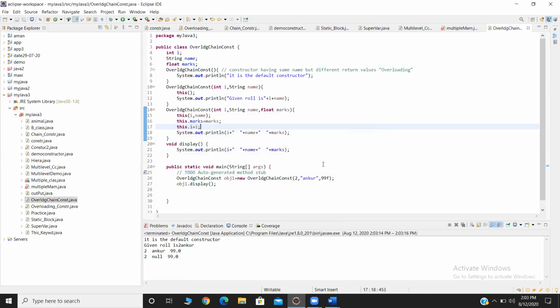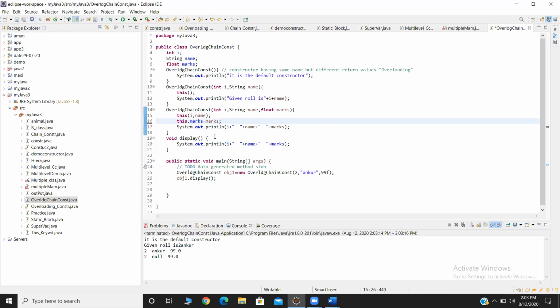Give for name also. Yeah, but I have a question: why is it not showing null? Because you have not passed any parameter. You have given this only for marks. If you remove this.marks equals marks, it will also show null. Okay.